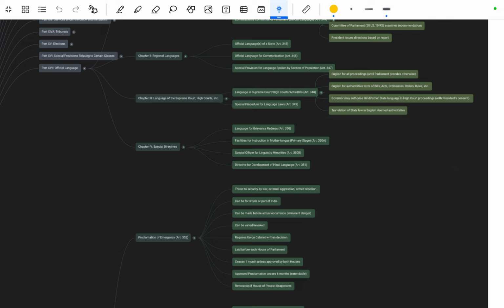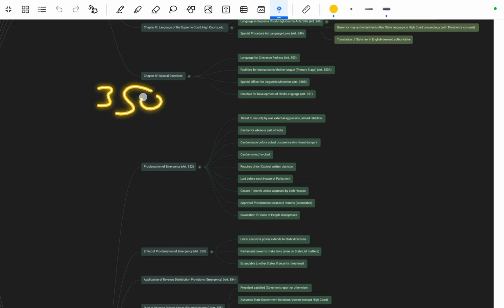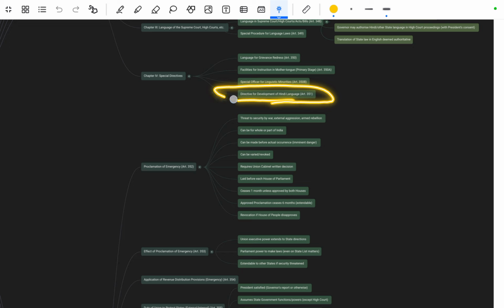Okay, next is chapter 4, special directives. The language for grievance redressal is mentioned in Article 350. Next is 350A, the facility for instruction in mother tongue at the primary stage of education. Next is Article 350B, the special officer for linguistic minorities. Remember this, very very important: special officer for linguistic minorities is mentioned in which article? That is 350B. Remember this. Okay, next is the directive for development of the Hindi language, mentioned in Article 351.